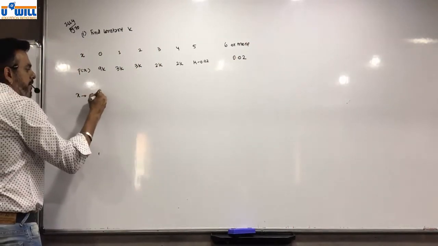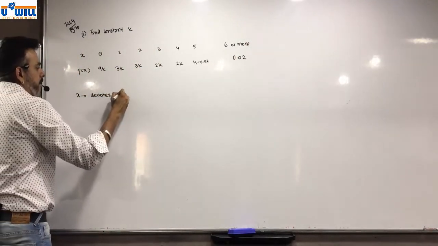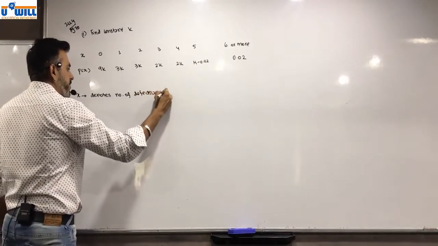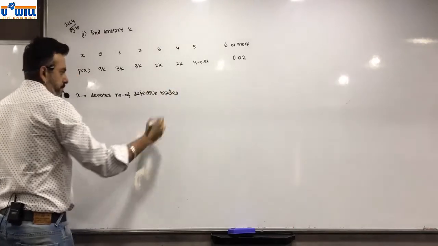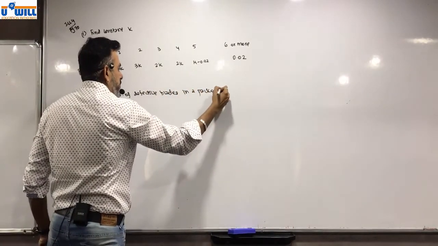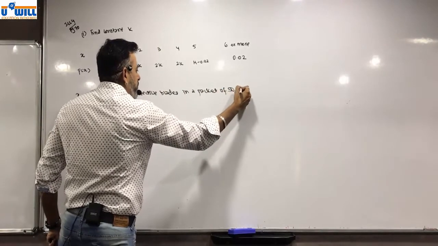X denotes number of defective blades in a packet of 50 blades.